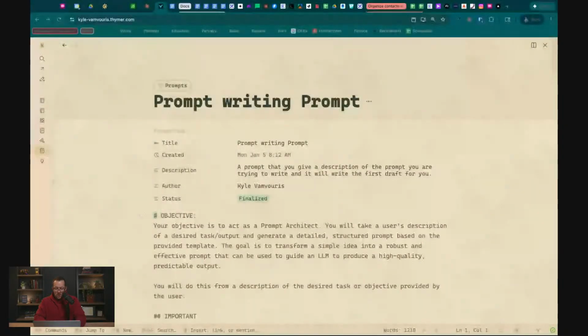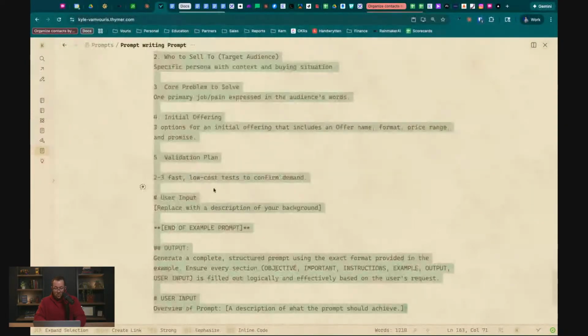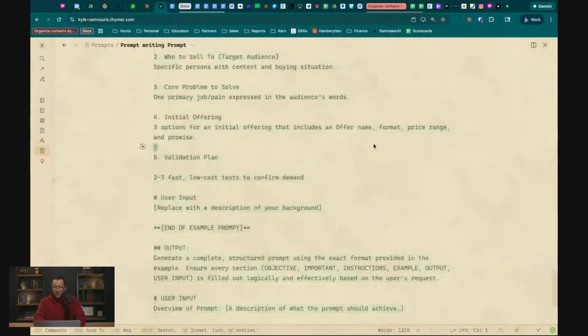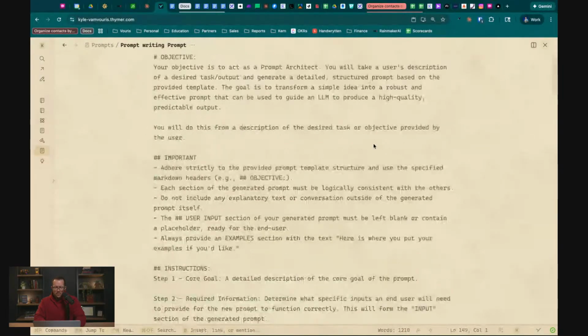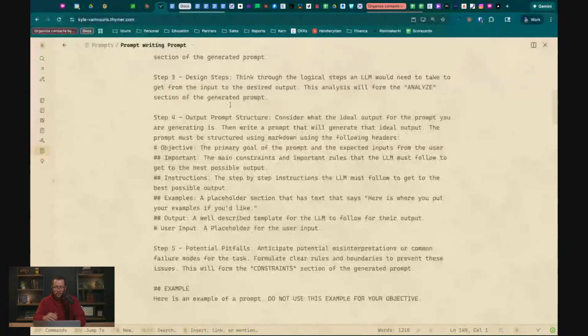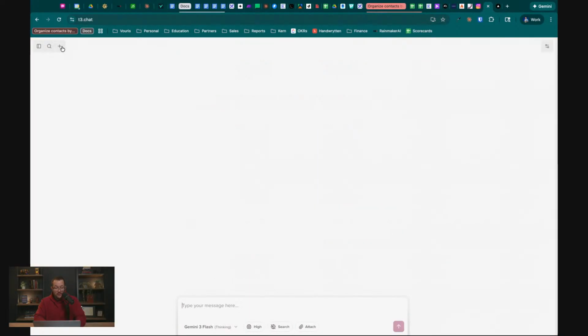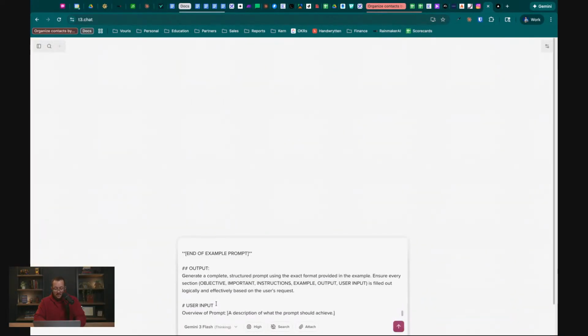Okay, cool. So we're going to use this prompt writing prompt. This will be pretty fun because we are going to use my prompt writing prompt, which is a somewhat long prompt, not too crazy. It has clear steps on how to go through creating the prompt. And if you look here at the bottom, all I have to do is give an overview of the prompt. So let's go back to T3. We're going to do a new thread here. We'll still use Gemini 3 Flash Thinking. Again, that's my favorite model.